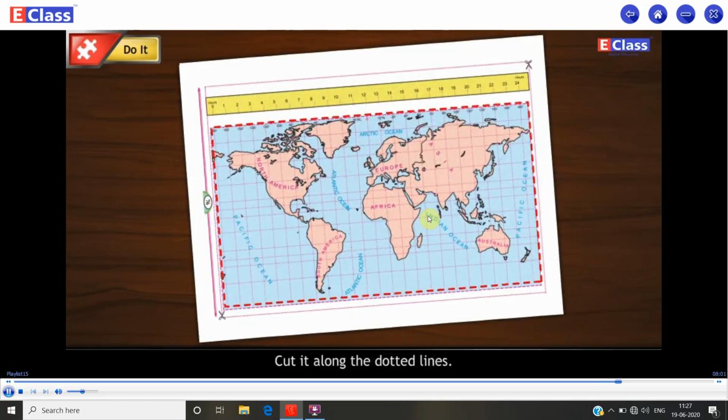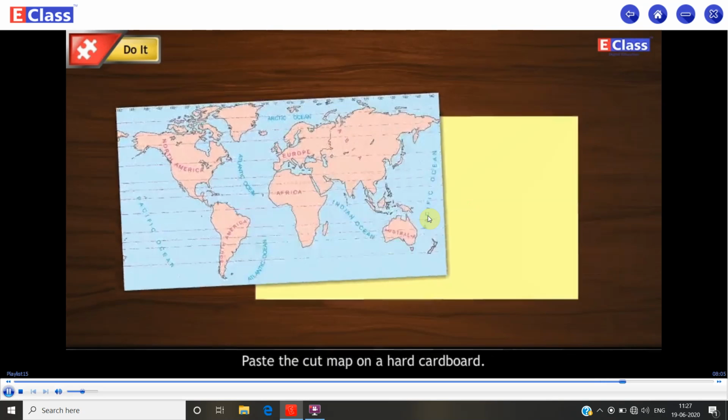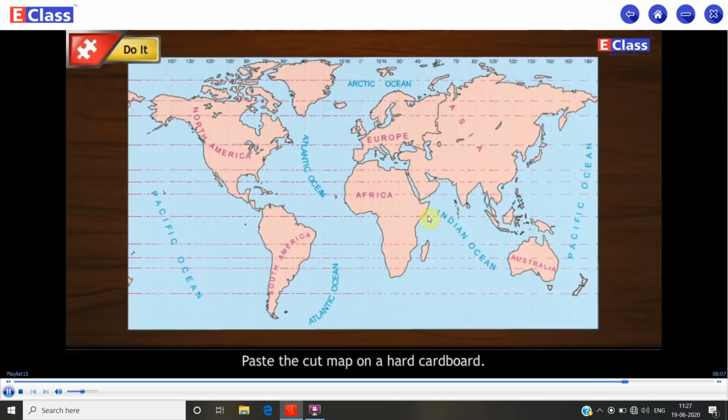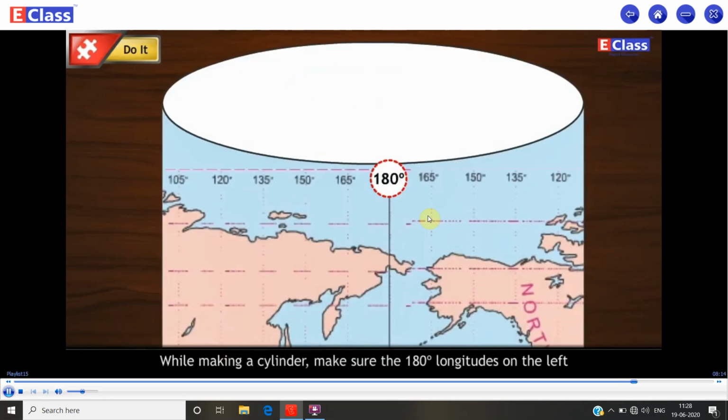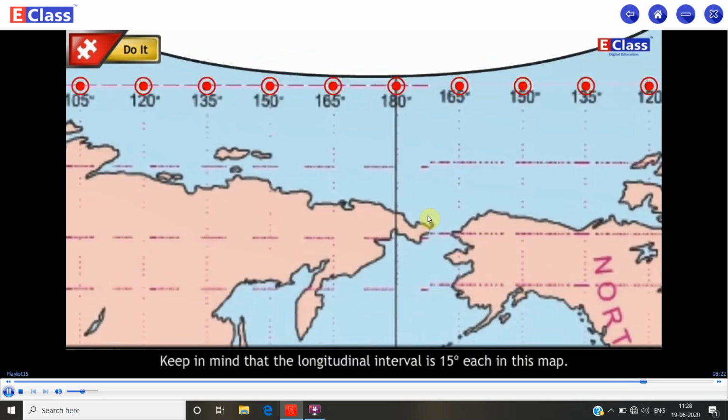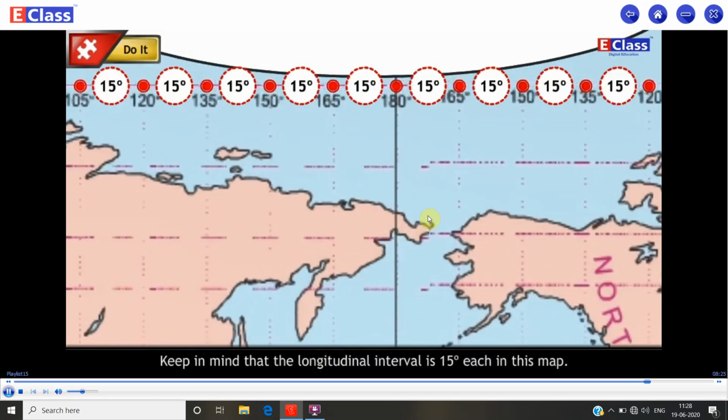Cut it along the dotted lines. Paste the cut map on hard cardboard. Now make a cylinder out of this map. While making a cylinder, make sure the 180-degree longitudes on the left and the right sides are superimposed on each other. Keep in mind that the longitudinal interval is 15 degrees each in this map.